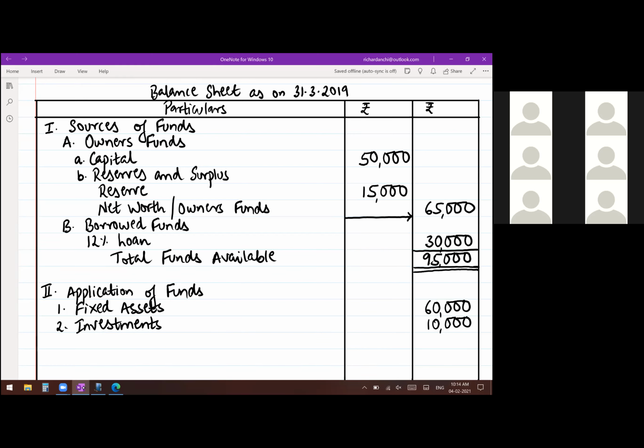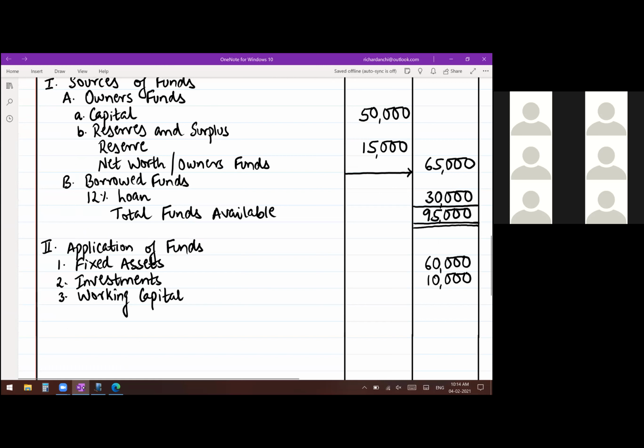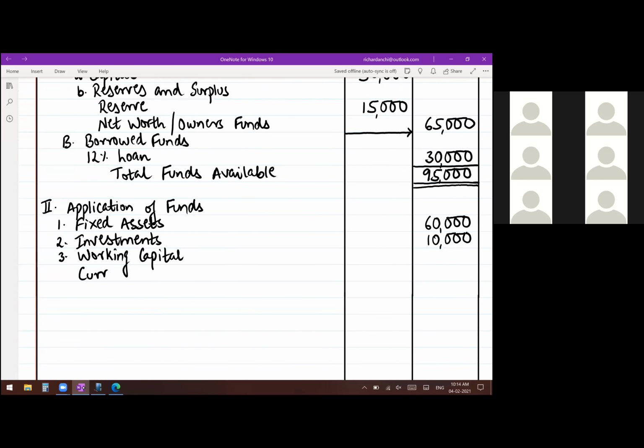And then the last item on the asset side, you have current assets. Now, current assets is remaining. And from the liability side, current liabilities is remaining. You have to write one below the other on the same side, and together they are known as working capital. So point number 3, you write down working capital. And how do you show working capital? It is current assets minus current liabilities. So write that. First, current assets, amount of current assets given is 55,000, inner column.